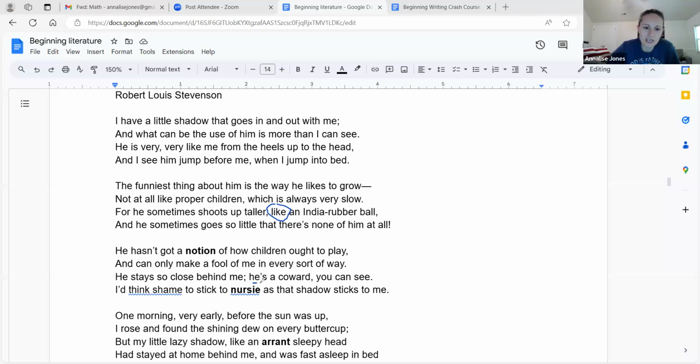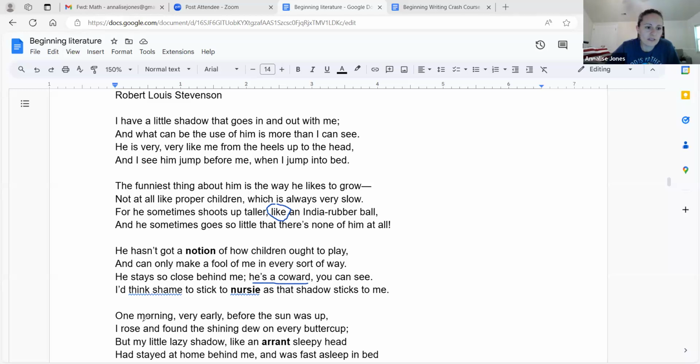Oh, wait, there's personification. If the shadow is a coward, that's a human quality. I'd think shame to stick to Nursey as that shadow sticks to me. So if I were sticking to somebody like that, I would be so embarrassed, right? A Nursey is like your nanny, your babysitter. And so think of a little kid being so shy and sticking right behind his mom or his babysitter and not having the courage to go on his own and play with the other kids, right? So that's what the shadow is being like.